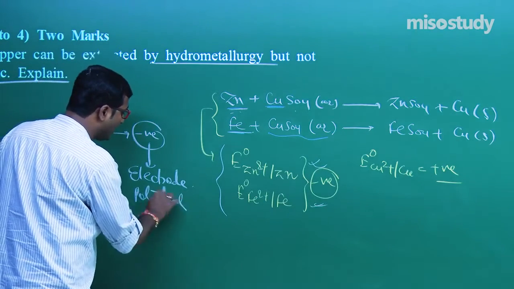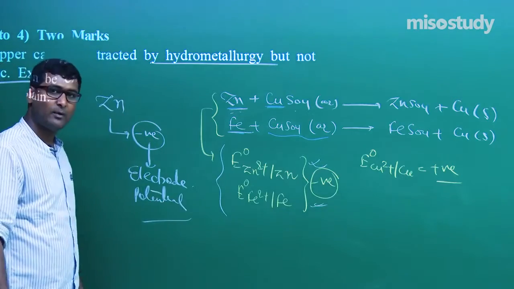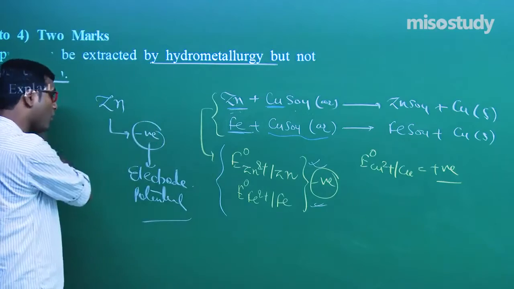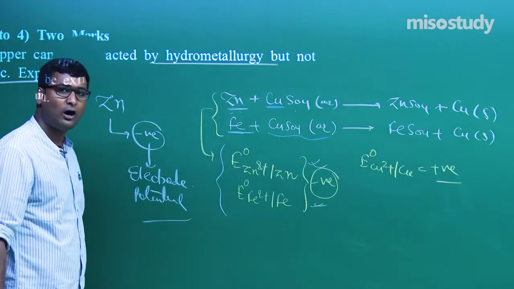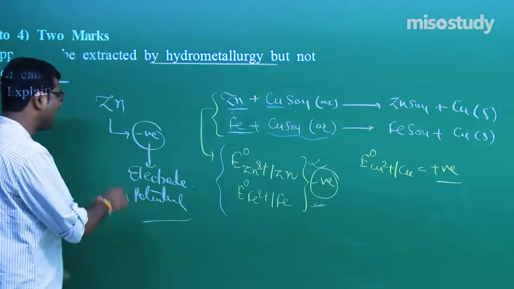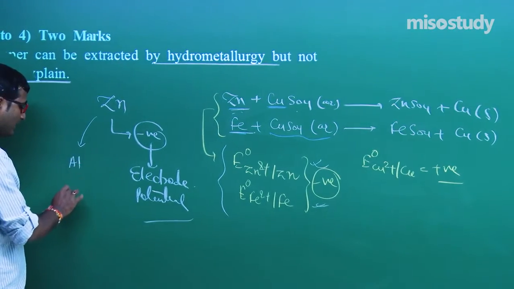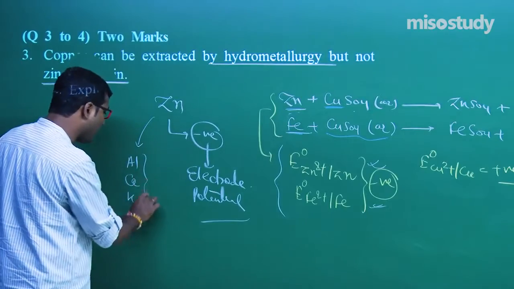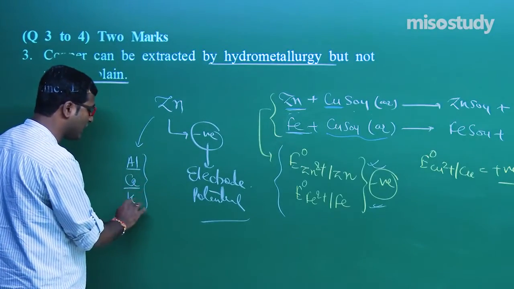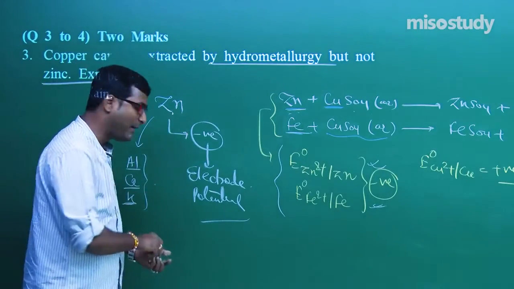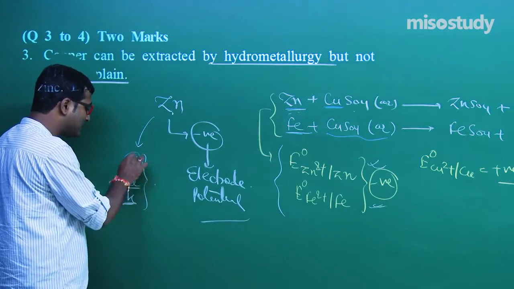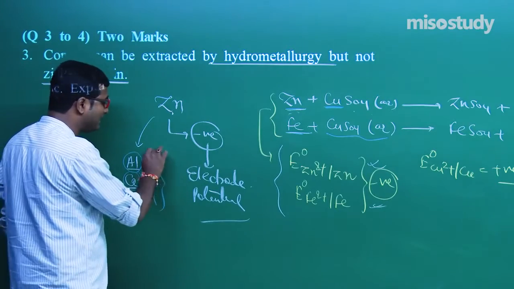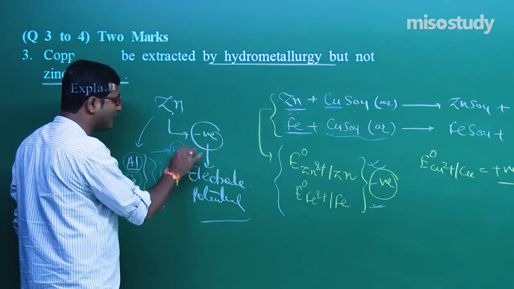Now we require a much more negative value of reduction potential, that is, we require an element which has a much more negative value of electrode potential than zinc. If I write here aluminium, calcium, potassium, these all have a reduction potential much more negative than zinc. But on treatment with water, they easily liberate H2 gas, my friend.